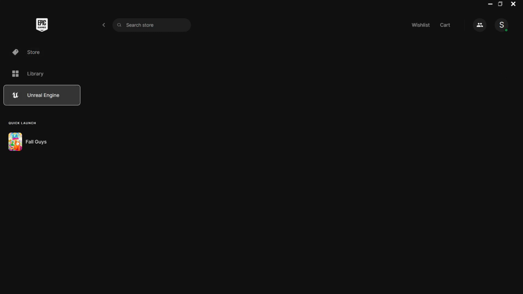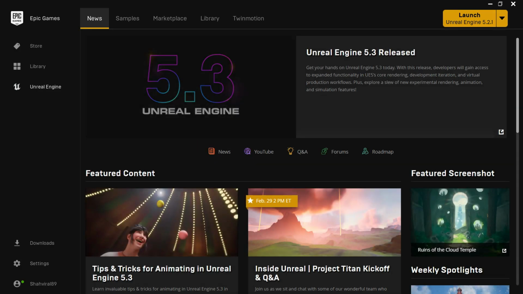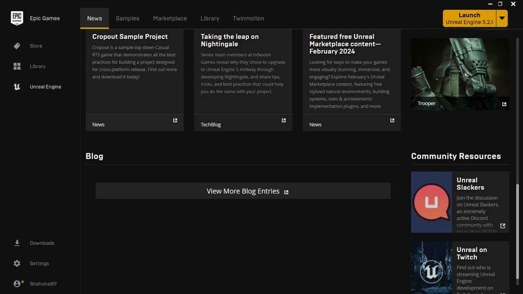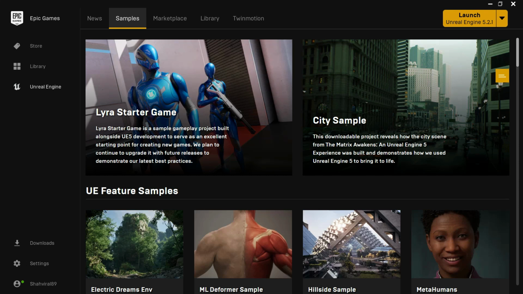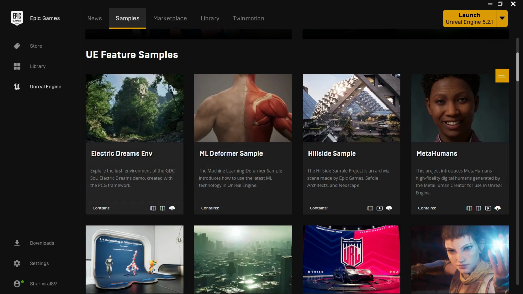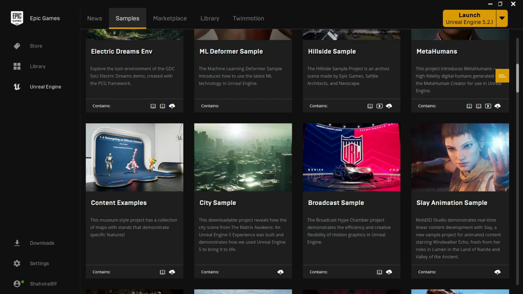Again, we will jump onto Unreal Engine and now you can see the page has changed. Here you can see there is news related to Unreal Engine. Then there are some really great samples that Epic Games provides to play with. There is an Electric Dreams environment. Then there is the Hillside example, which we saw on the Unreal Engine website in the architecture tab. Then there are MetaHumans. Then there is this City Sample pack, which we again saw in film and TV.